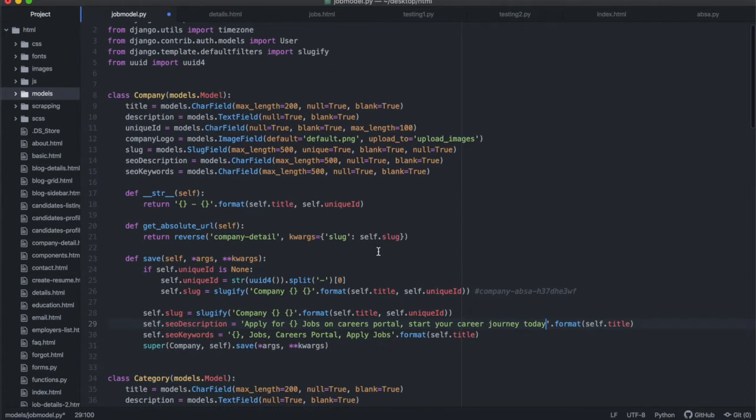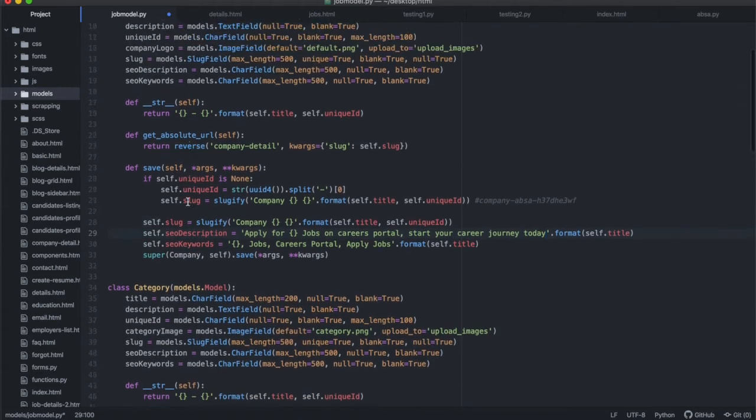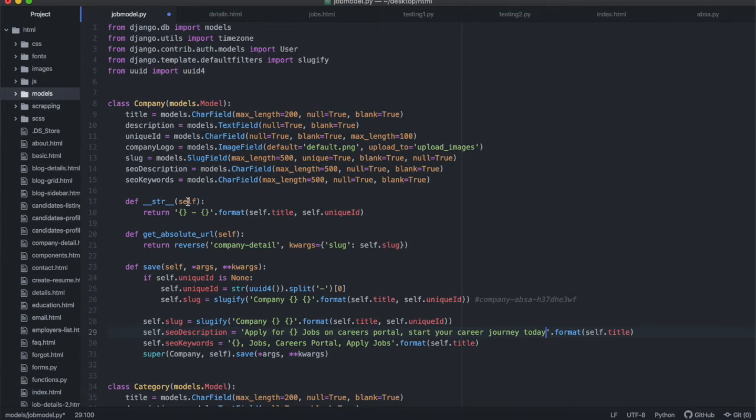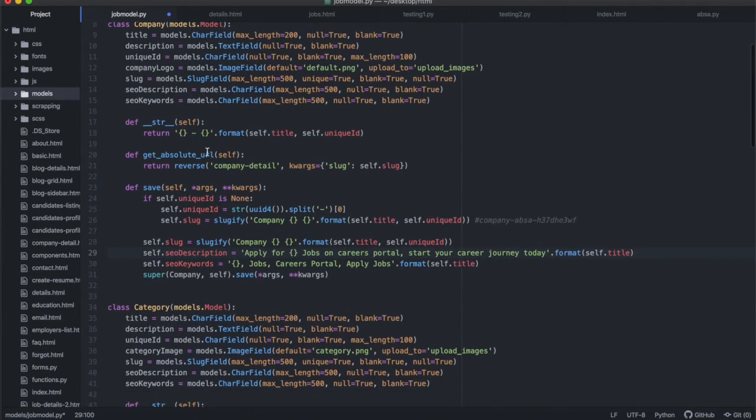And then inside of your HTML file, when you're collecting your company instance in the object, you can then be able to access this field of SEO description and keywords from the HTML and put them in the appropriate location on the HTML file. And then you don't have to hard code them for every page, because if you think about it, when you are building the detailed page, you don't always know the instance that's going to be called. Okay, so you can't actually hard code the detailed page.